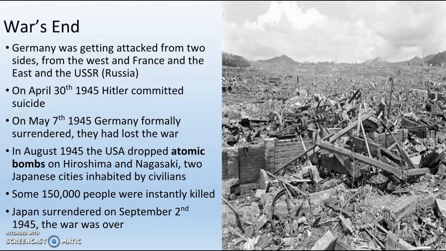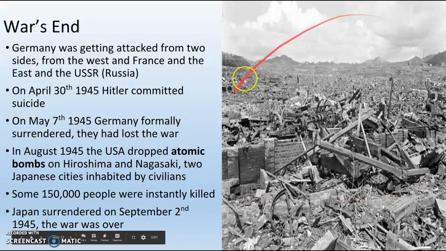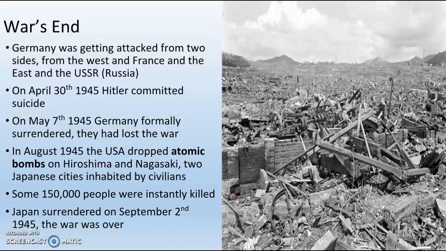Really, really ugly. In August 1945, the U.S. drops the atomic bomb on Hiroshima and Nagasaki, two Japanese cities almost completely inhabited by civilians. Some 150,000 people are instantly killed, literally vaporized into dust. Japan surrenders on September 2nd, 1945, and the war is over. This is a picture of Hiroshima. You can see there's just nothing left. It was a city, and now it's nothing.